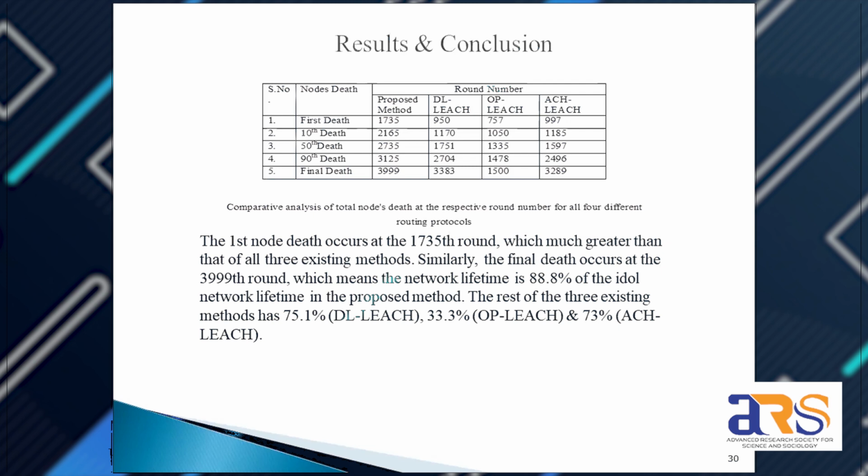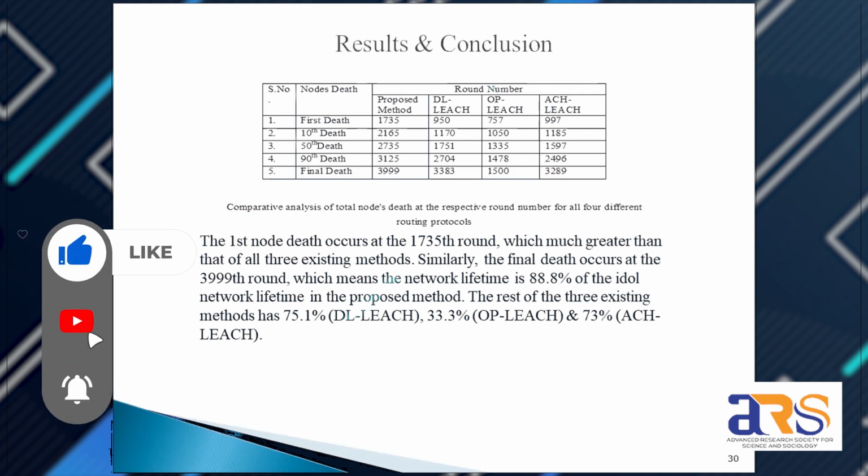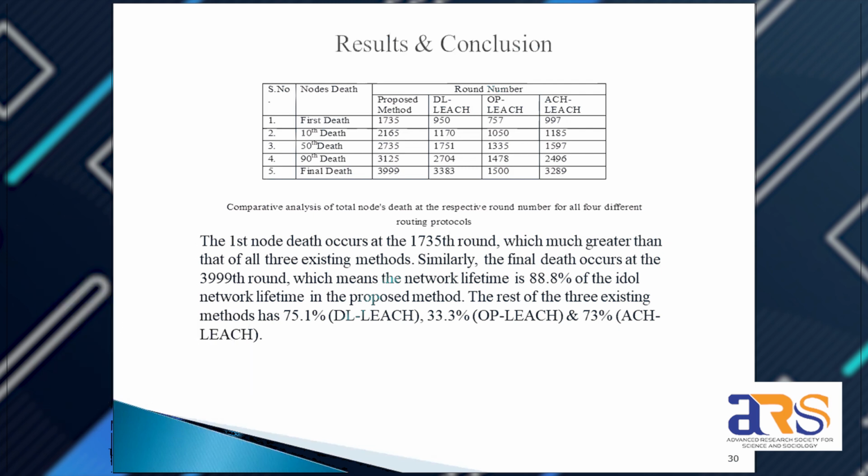It means our network survived for this amount of time. In terms of efficiency, our proposed technique gives 88% improvement in network lifetime compared to D-LEACH, OP-LEACH, and ACH-LEACH.